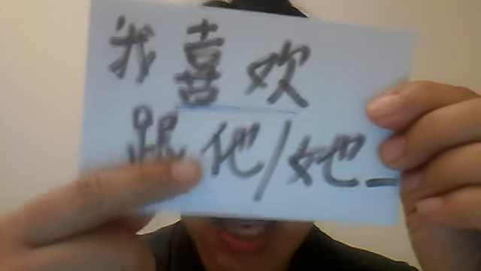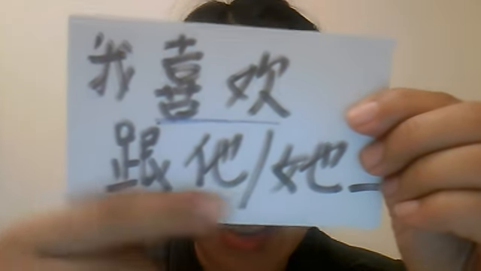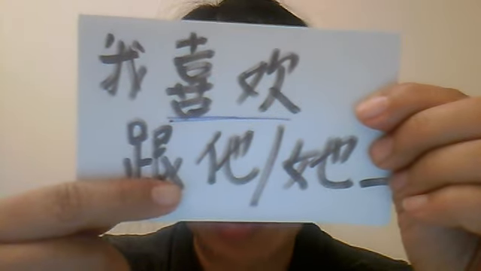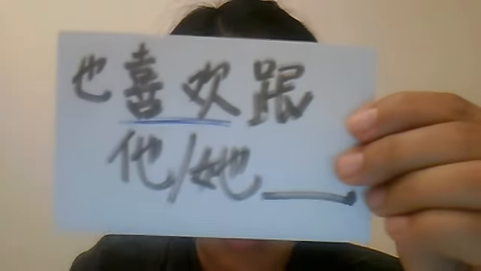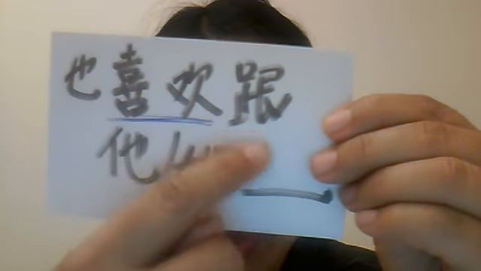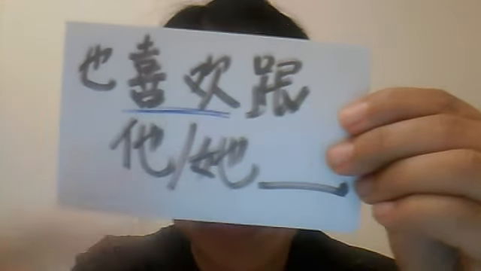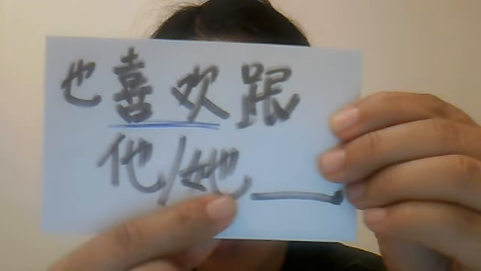So in Chinese, him and her is pronounced the same: ta. And when you write it down, you can sometimes use this radical for a male and this radical for female. And if you don't know whether it's male or female, then you can just use the male one. So 我喜欢跟他, and then you have to write it in. And 也喜欢跟他, also like with him, her, and then you have to fill in the verb. So same as before, ta, two ways to write it, male way or the female way, it's pronounced the same.